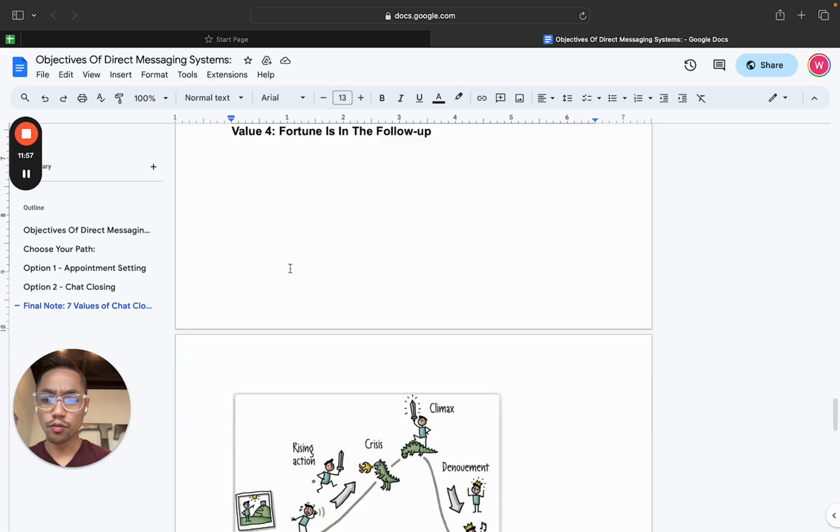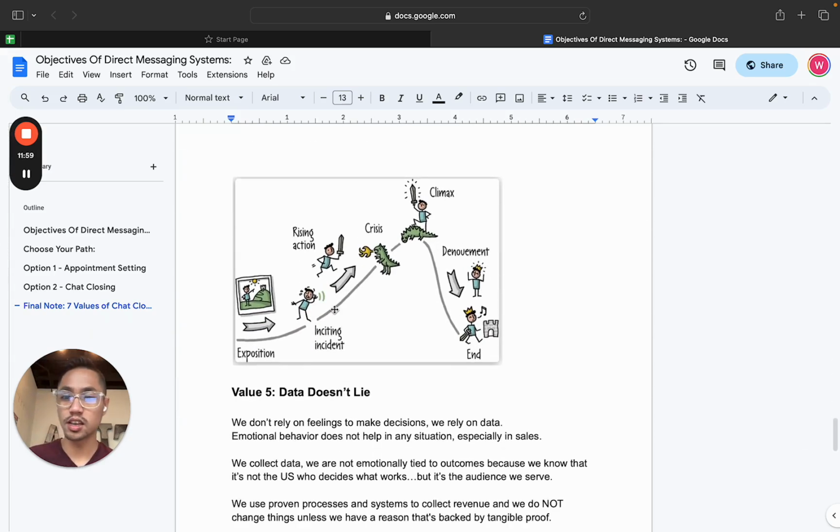Value number four, fortune is in the follow-up, right? There's this thing called the inciting incident. This is a copywriting principle. The inciting incident is basically an incident that happens that causes someone to be motivated to actually take action and do something.